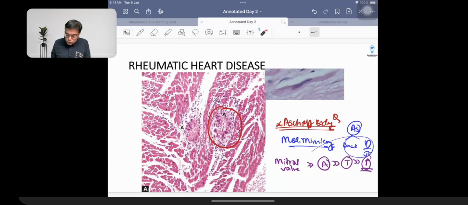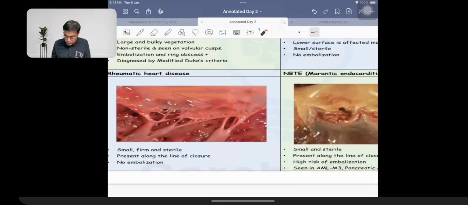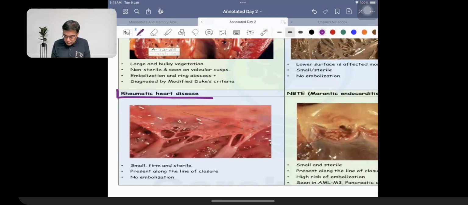Next thing that we need to remember over here is going to be the vegetations. I just need to quickly recap over here. All these vegetations are important. In case of rheumatic heart disease, the vegetations have a characteristic location, the line of closure, and they are extremely tightly attached. There is no embolization. McCallum plaque, when there is mitral regurgitation, there is thickening of the left atrial wall. Thickening of the left atrial wall, that is called McCallum plaque, right? So rheumatic heart disease vegetations are small in size. They are tightly attached, so they cannot detach, and therefore there is no embolization.